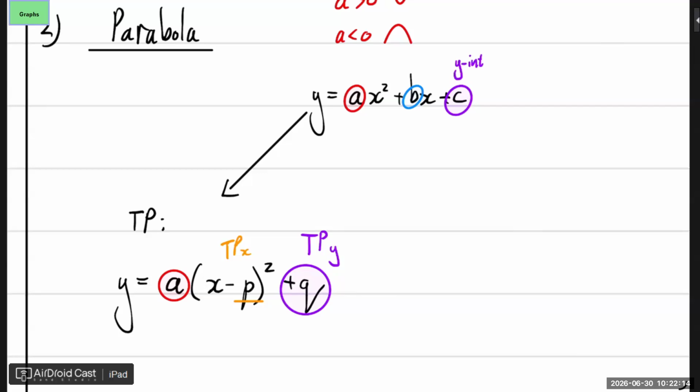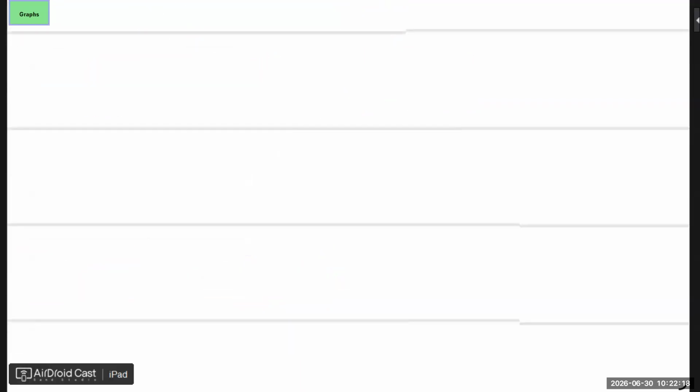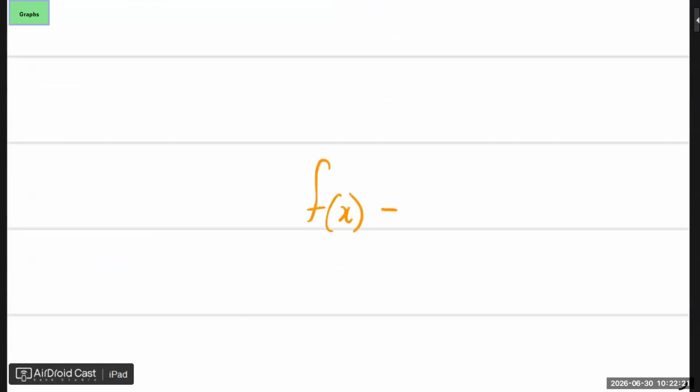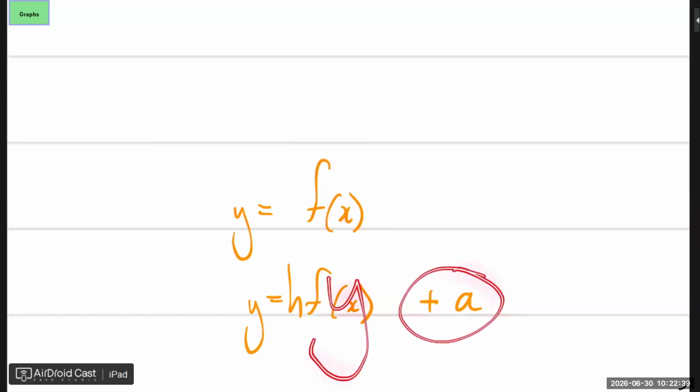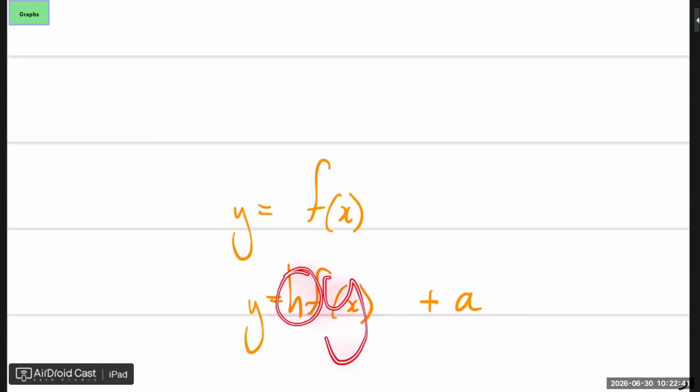The whole point that I want to make is, when you have a function, just to show you this, like f of x, right? We know y equals f of x. So if I'm doing anything plus a, or h times all of this, I've changed my y because this was like y. So here I have y plus something, or y times something. That will have an effect on the y direction.